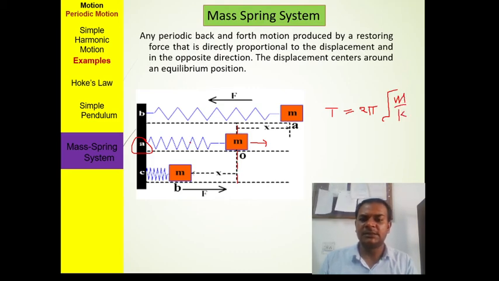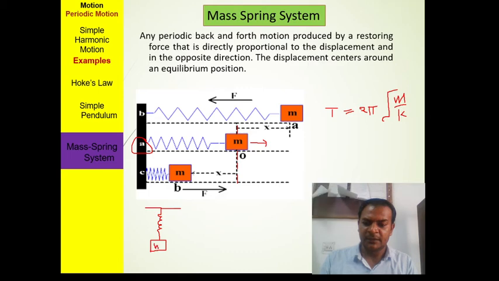This is the mass spring system in horizontal condition. There is a vertical condition also. In the vertical condition, there is a spring attached with a mass. It goes downward due to gravitational force, so the spring is stretched.